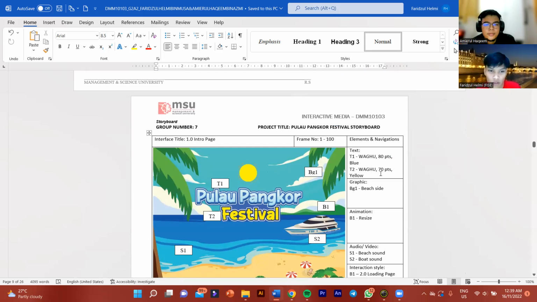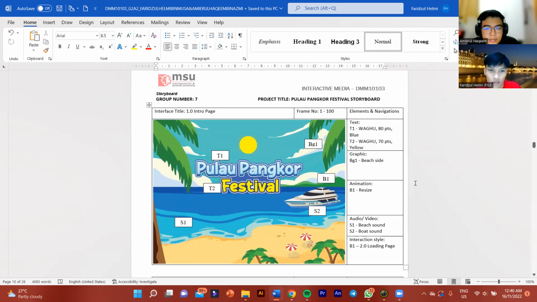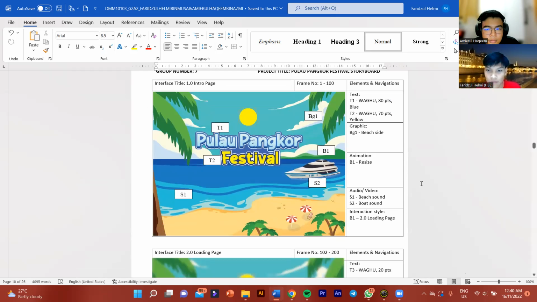So for the storyboard, the first interface title is for the intro page. In this intro page, we have the background, which is the beach side, and the text we are using is Wagyu text, which is 80 points in blue color, and the second text is also in Wagyu text, 70 points and in yellow color. So for the button, we have button number one, which is the boat.